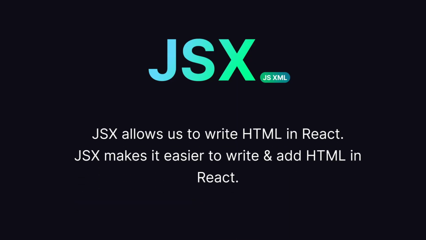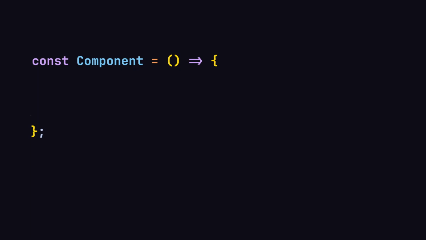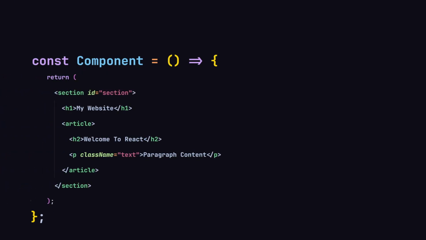What is JSX? JSX allows us to write HTML in React.js. JSX makes it easier to write and add HTML in React.js. So this is how our JSX looks like. First of all, we have our component, and inside this component we are now returning some HTML. Now I know a lot of you will ask me, Hussein, why can't we just call it HTML? Why are we calling it JSX? JSX simply means JavaScript XML. Behind the scenes, we are working with JavaScript. This is just the illusion of HTML. This is not HTML code.